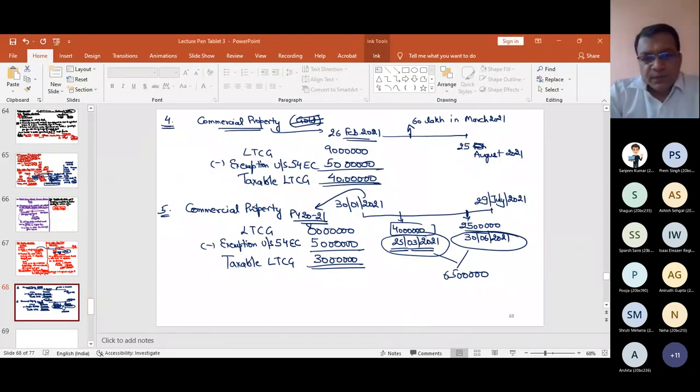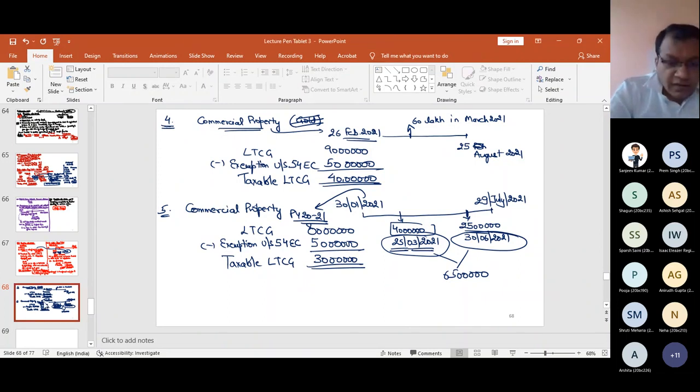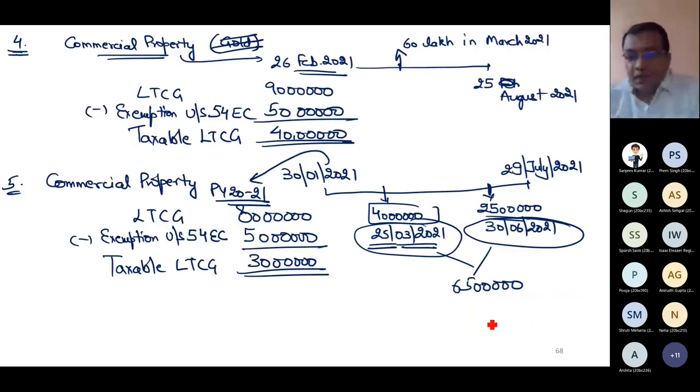Now you tell me one thing. It is correct, there is no problem. 30 lakh is the capital gain. I want to ask a question now.